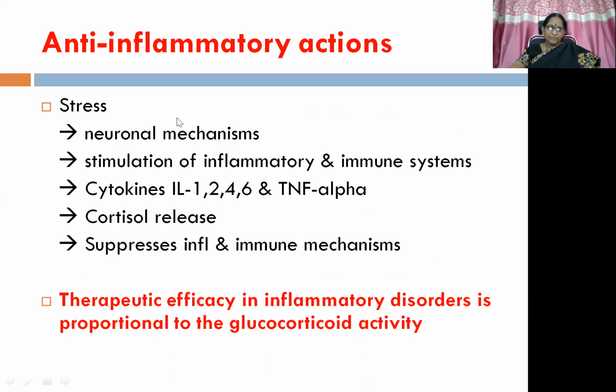Then, whenever there is a possibility of stress within the body, neuronal mechanisms get stimulated and stimulation of inflammatory and immune systems. So because of which cytokines like interleukins 1, 2, 4, 6 and tumor necrosis factor alpha will get released. So all these will finally result in cortisol release as an emergency hormone. So this emergency hormone suppresses inflammation and exaggerated immune mechanisms. So glucocorticoids act like anti-inflammatory and immunosuppressants. So the therapeutic efficacy in inflammatory disorders is proportional to the glucocorticoid activity mainly.